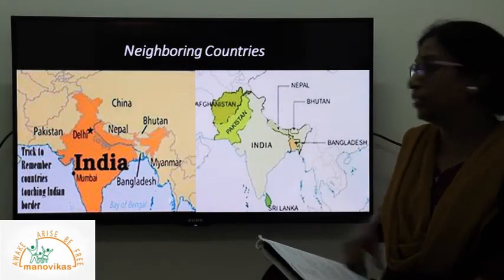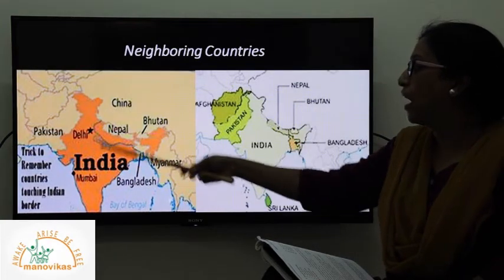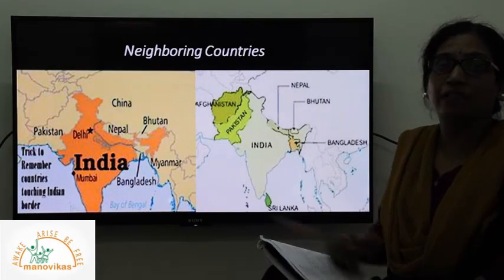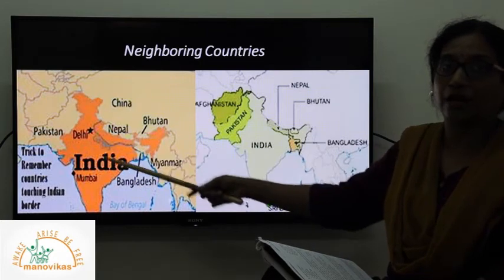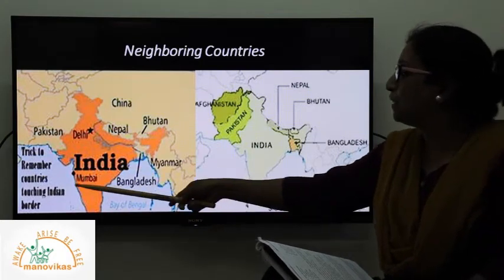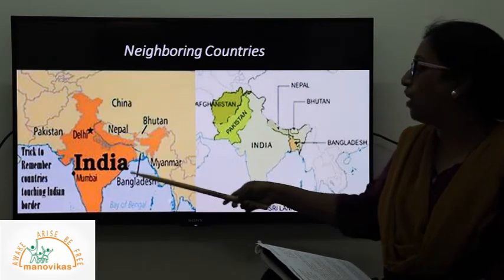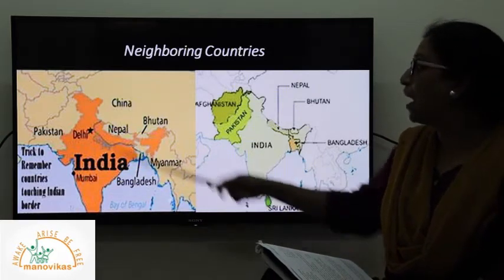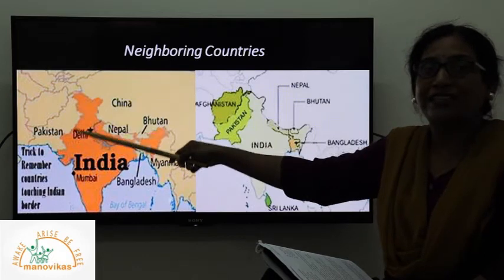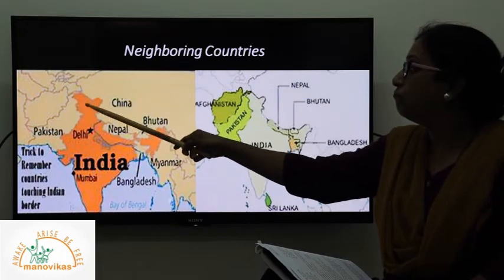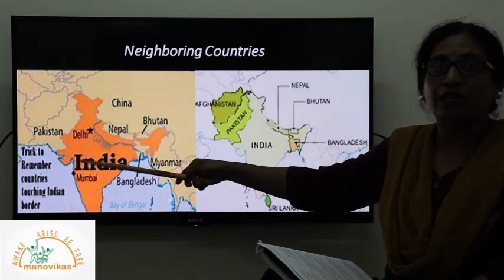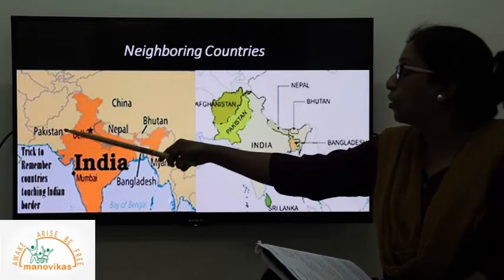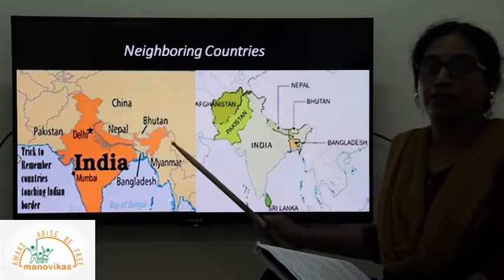So before we begin talking about each country in detail, let's see which are our closest neighboring countries. On the screen you can see, as a country India, we have our capital located in Delhi. You can see how towards the south the major water bodies surround us, and towards the northern part we have the landmass, the political boundaries, which we share with our closest neighbors, right?